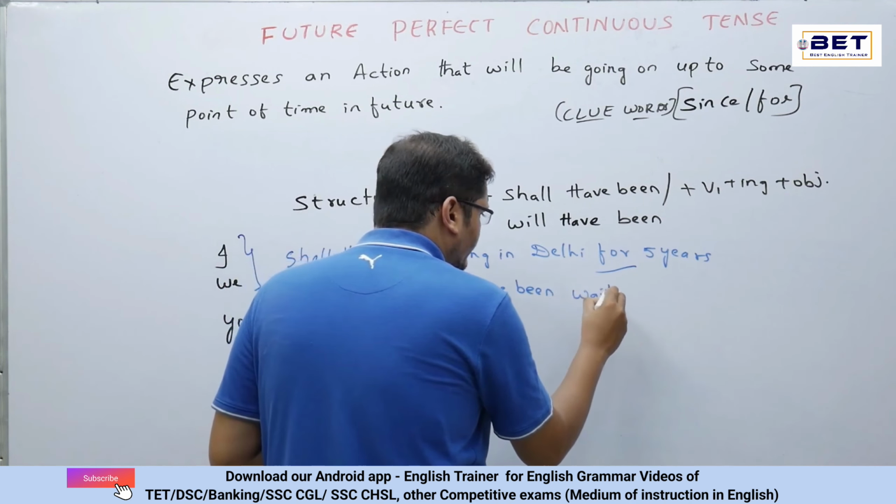When dates are given, since 1st of May, since 7th of May, since 15th of August 1947, since 26th January 1950, years, since 2005, since 2020, months, since January, since February.